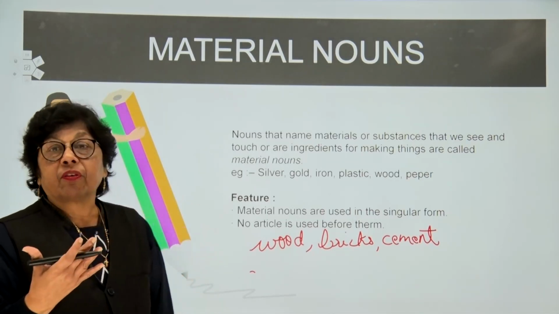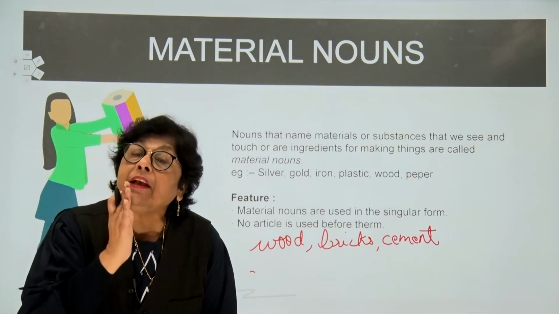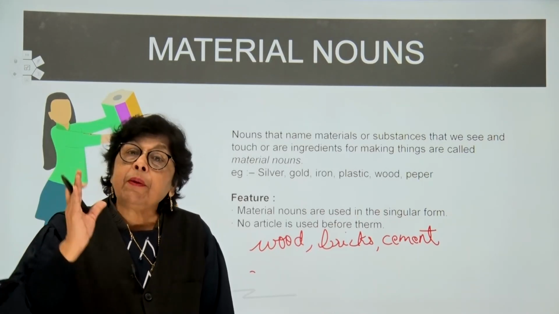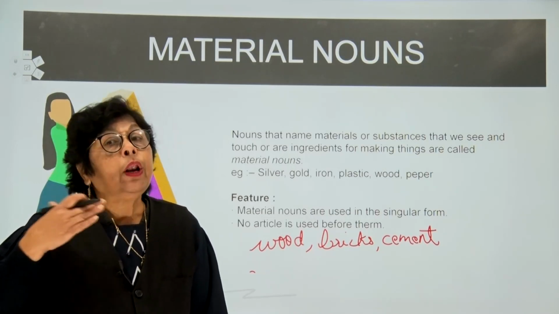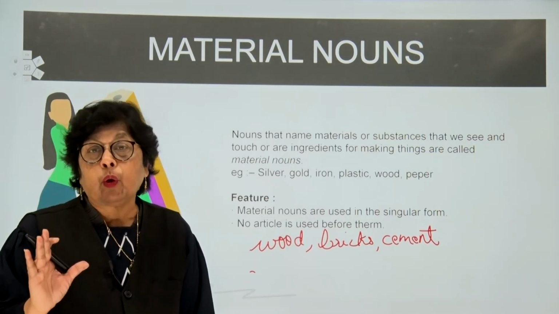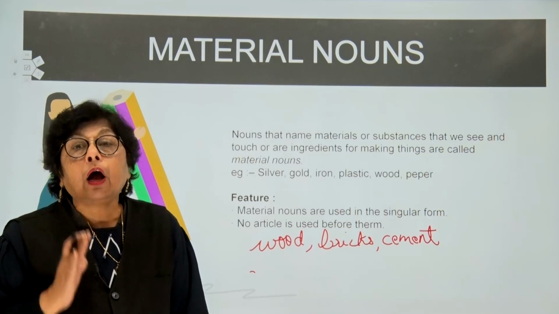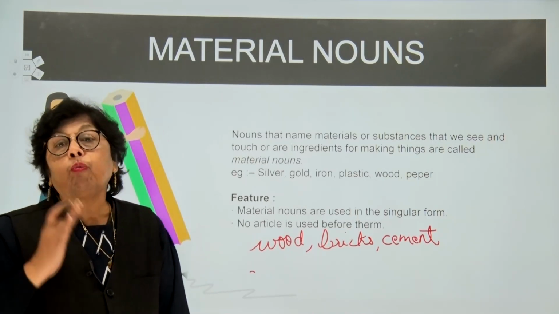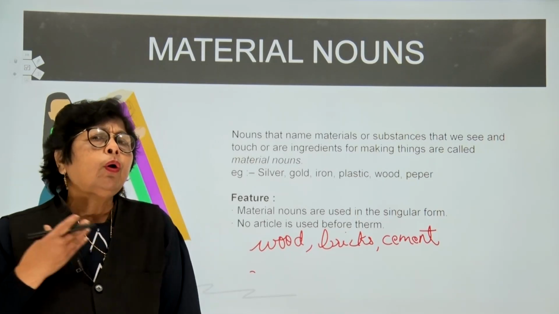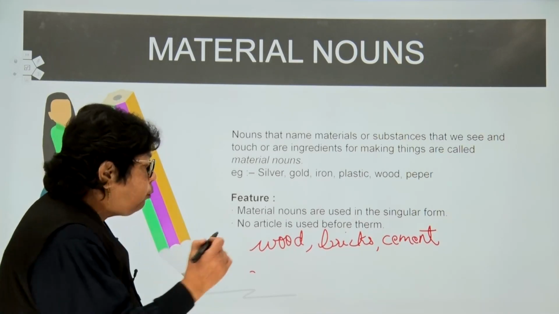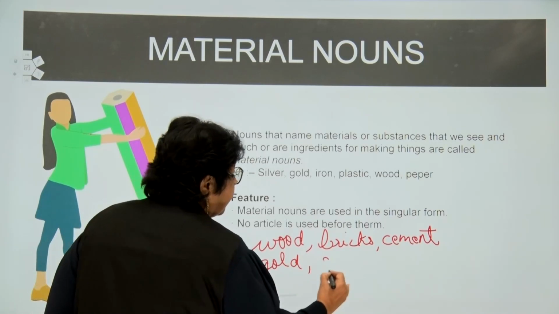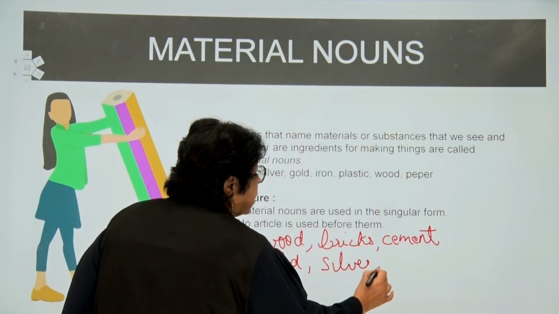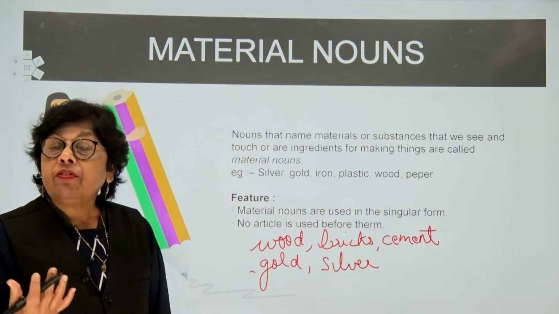Cements, we cannot say; we can say bags of cement, but cement will not become cements. Bricks remains bricks only. We need bricks to build a house. We need wood to build a house. Now, if I want to make some jewelry, I would perhaps need gold, or I would need silver.